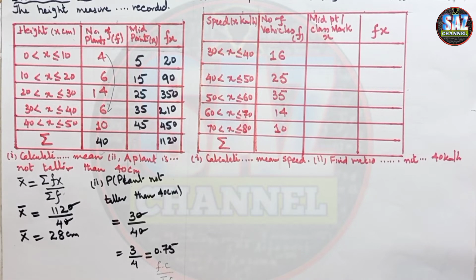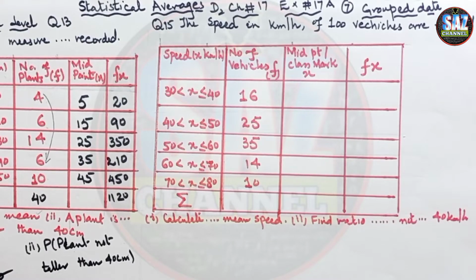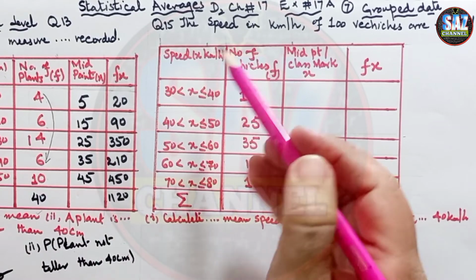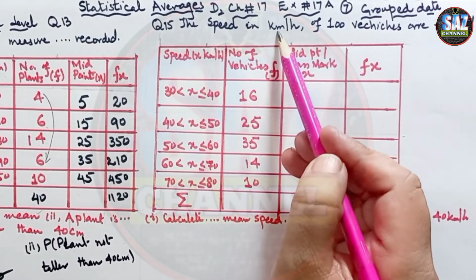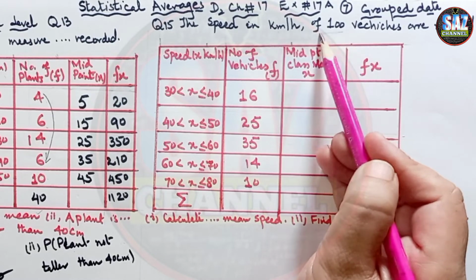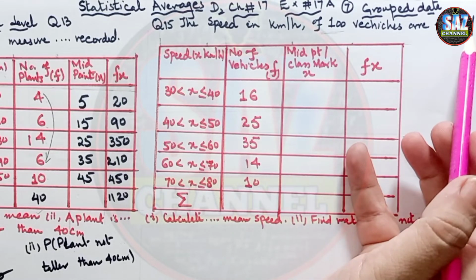And the next question is question number 15. Let me bring the book closer to me so that I can read and see the question carefully. Question 15 says that the speed in kilometer per hour of 100 vehicles are recorded.